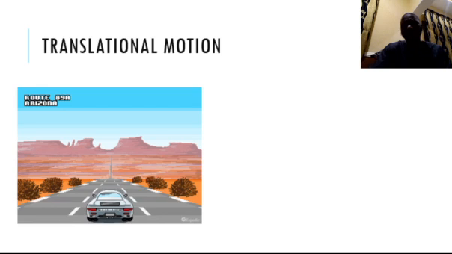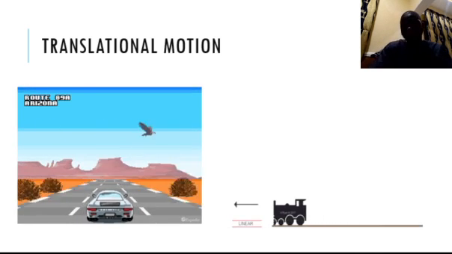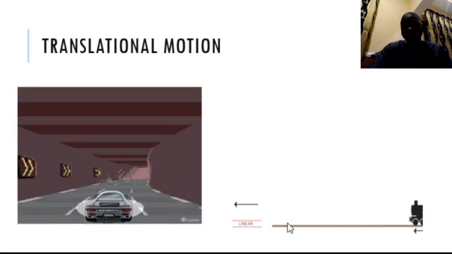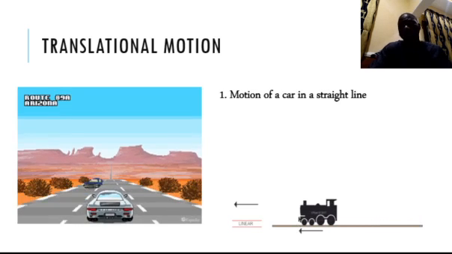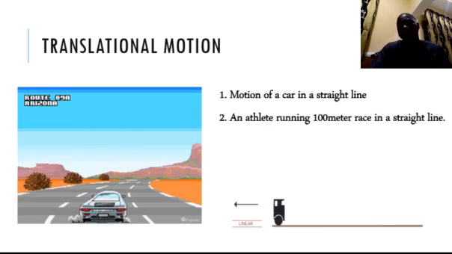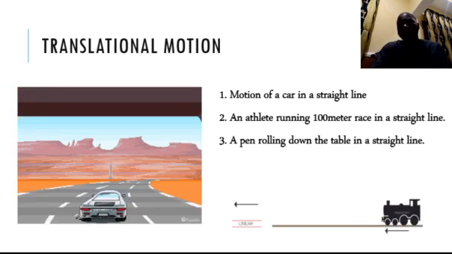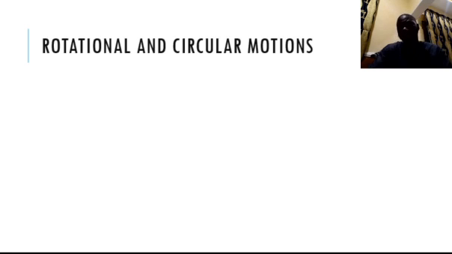So the simple definition is motion on a straight line, and we have another one, a chart going in a straight line. This is linear motion. So a few examples I'm going to mention here are motion of a car in a straight line, then athletes running a 100-meter race in a straight line, and a pen rolling down the table in a straight line are examples.